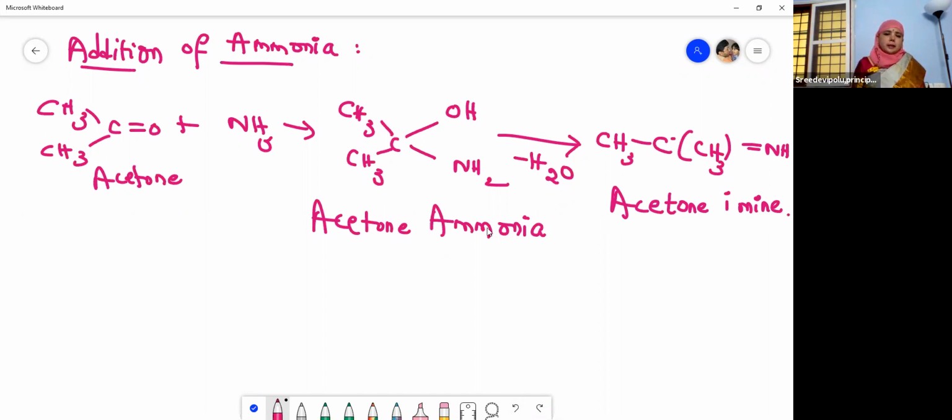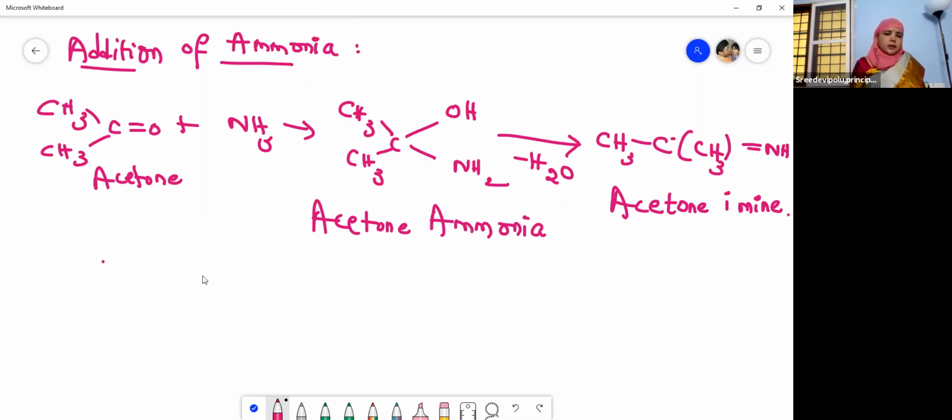Acetone imine. So this is addition of ammonia. Children, I hope you are able to catch the point. When acetone reacts with ammonia, it forms acetone imine.